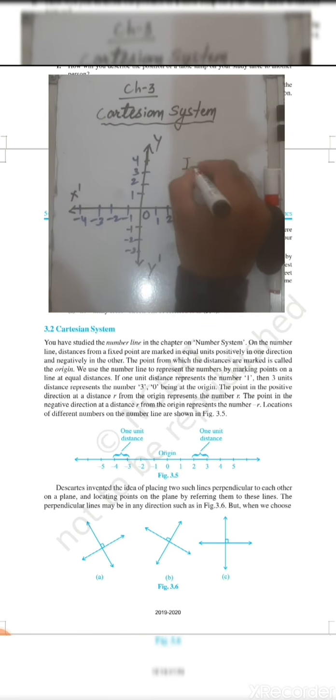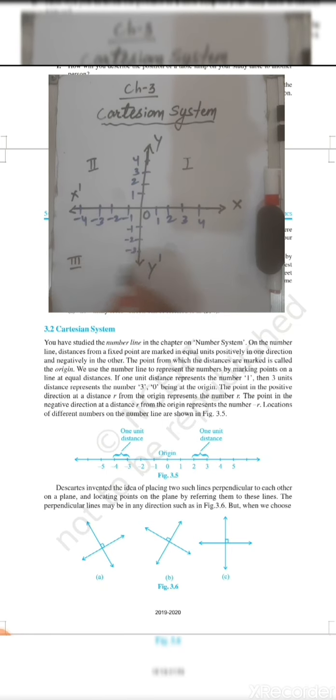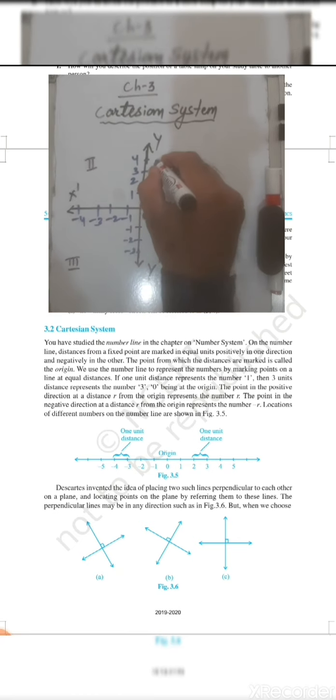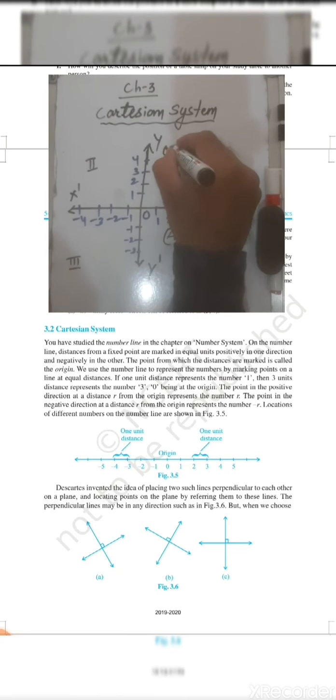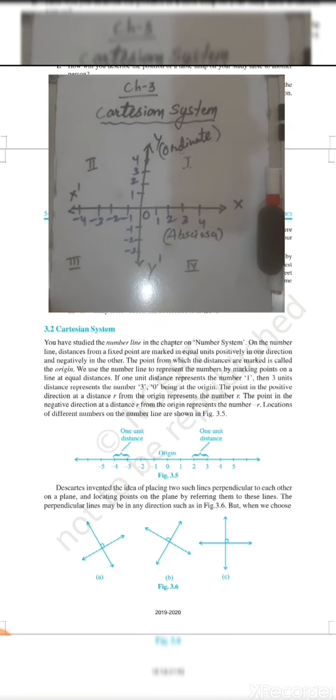This is called the first quadrant, this the second quadrant, this the third quadrant, and this the fourth quadrant. The x axis is also called the abscissa, and the y axis is also called the ordinate. So these are the names of these two lines, abscissa and ordinate.